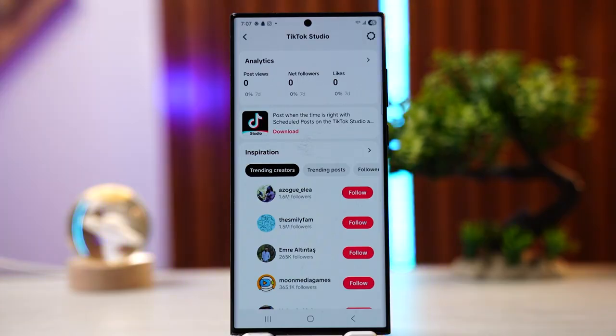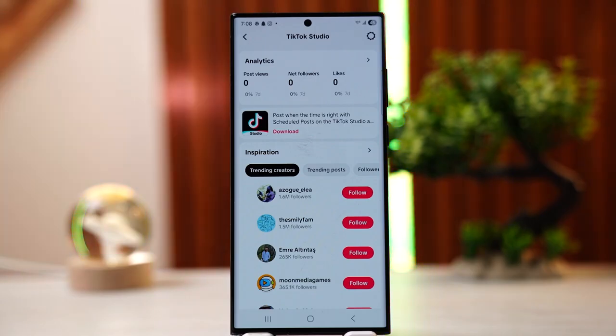The second thing that you can do is craft an irresistible hook. The first 3 seconds are critical to preventing users from scrolling. For this, you can either add pattern interruptions, use visual shifts such as zooming in, sudden movement, or a change in setting to immediately grab attention. You can also take a high energy or a dramatic 2 to 3 second clip from later in the video and place it at the very beginning. Or you can simply ask a question.